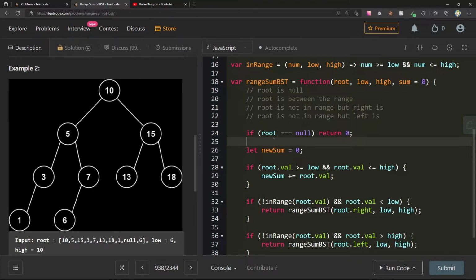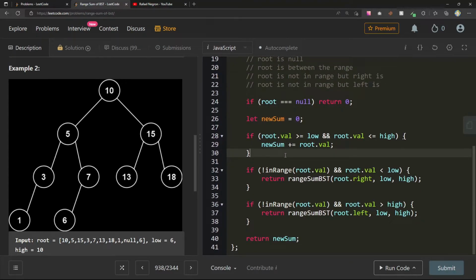So if root equals null, return 0. It's not. So new sum equals 10. Root is also in range, new sum. Now we also forgot, I guess we need to check both. Hmm. Do I always want to go to the left?